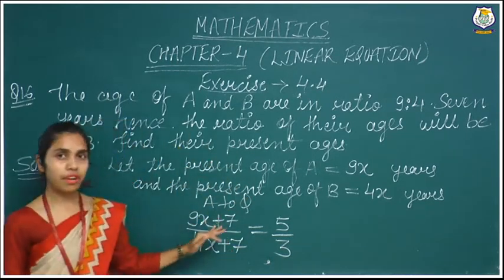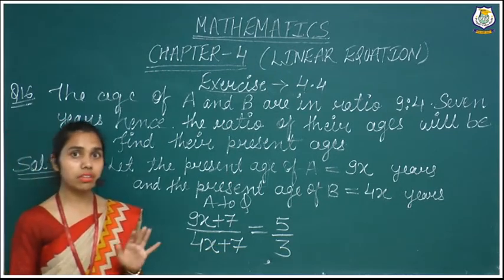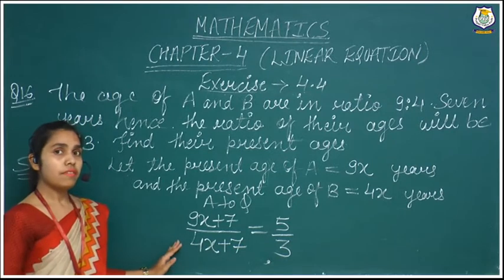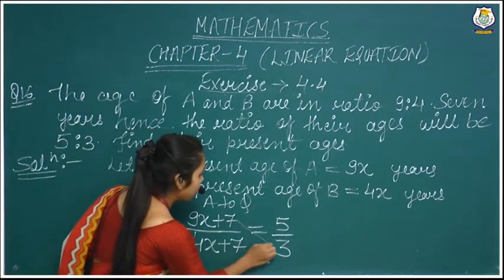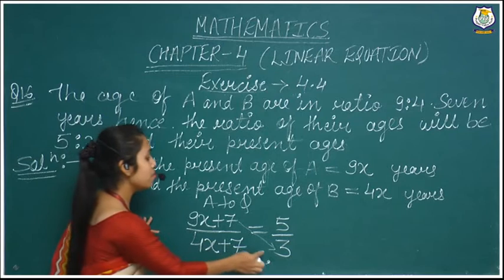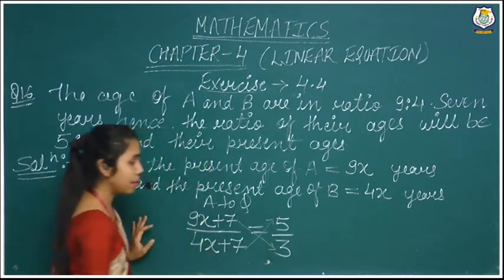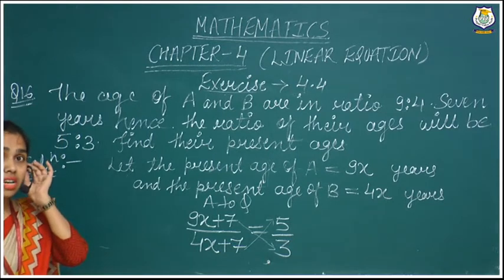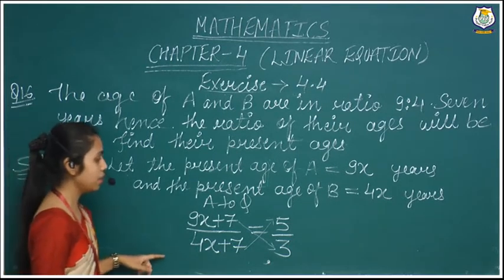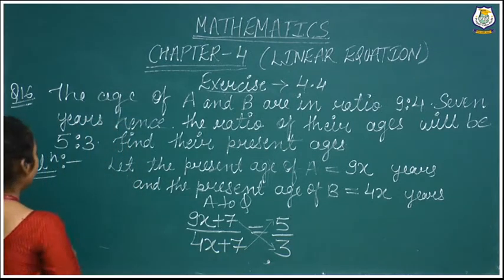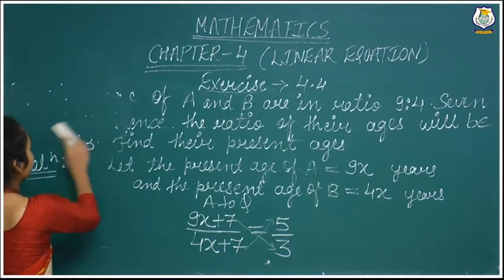Now we will have to find out the value of x, or the value of the variable. How will we find this? We will have to cross multiply. It means the numerator is multiplied by the denominator and the denominator is multiplied by the numerator. This is what we call cross multiply. So we will multiply this for finding out the value of the variable.